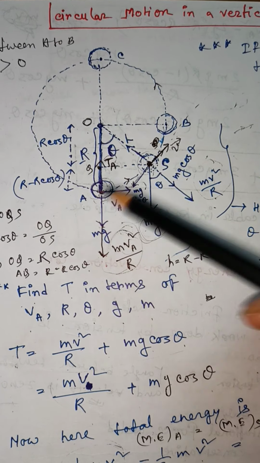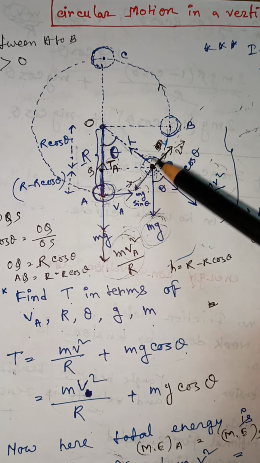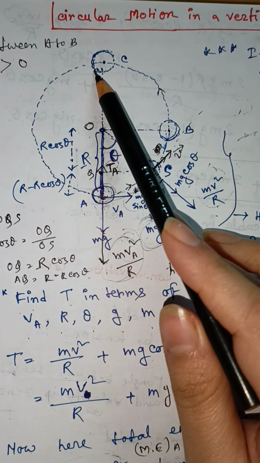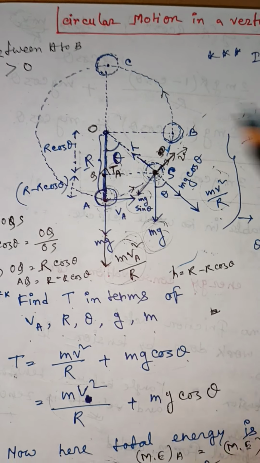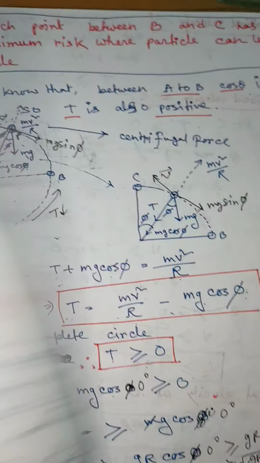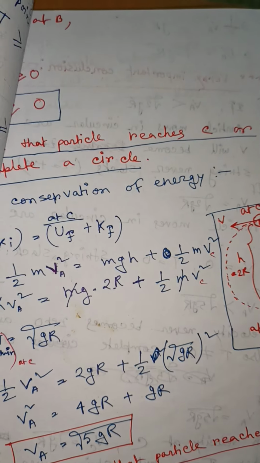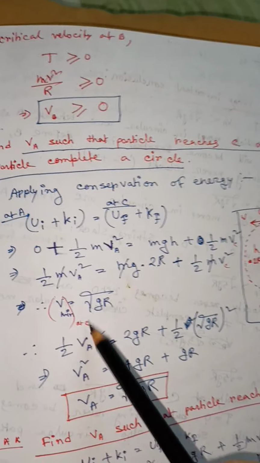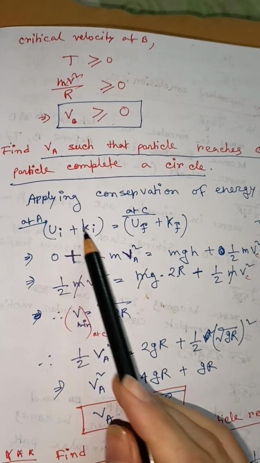If the particle reaches point C, then it has to complete this circular path. So now I am going to find the minimum velocity at point A to reach point C.